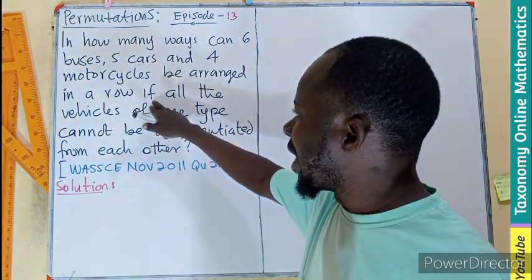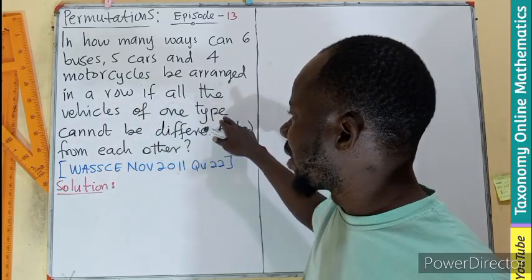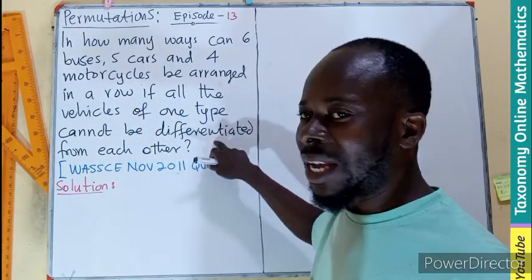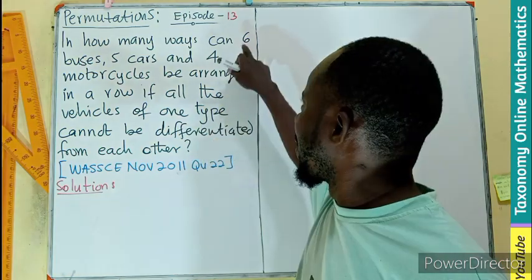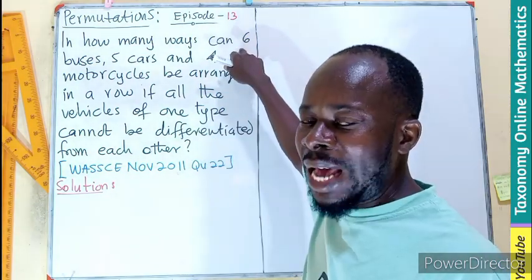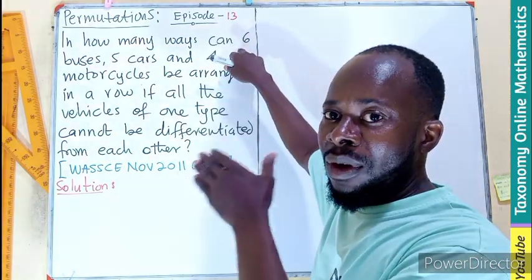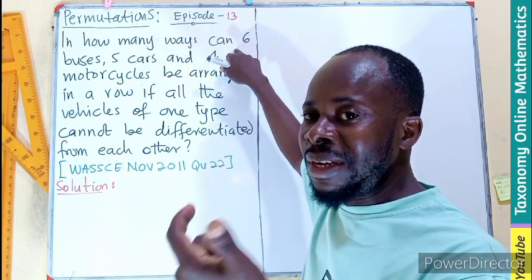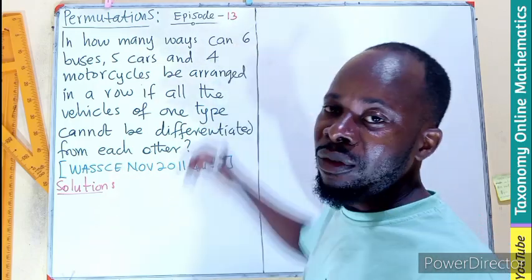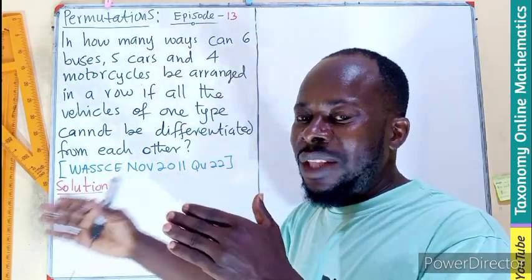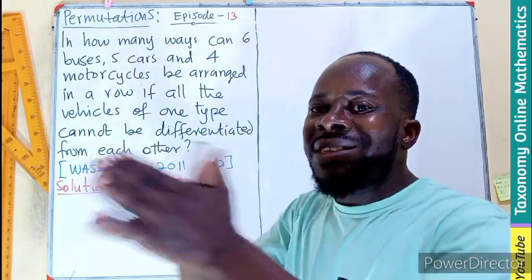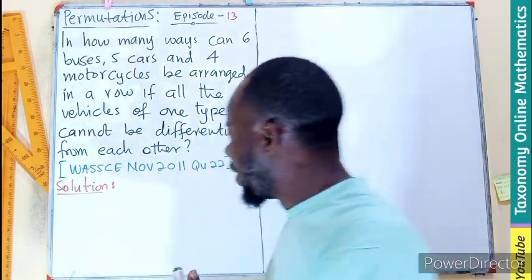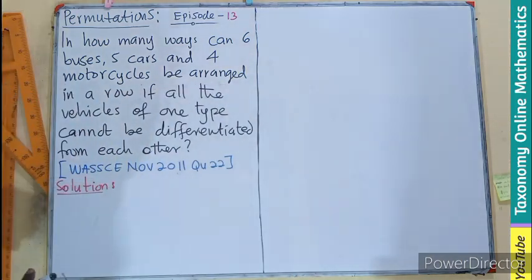But this condition here, that all the vehicles of one type cannot be differentiated, means that they are the same type. The buses, they are all the same. And remember, when we are talking about the types of permutation, the third type is permutation of a multi-set, where the objects are not distinct.